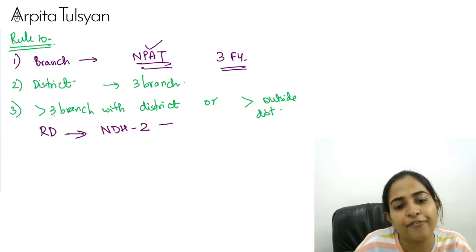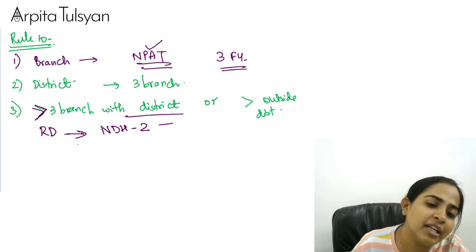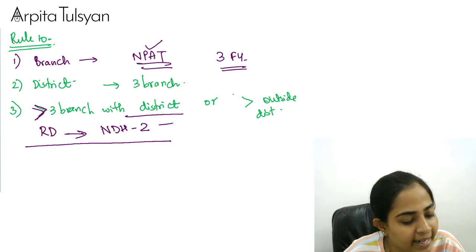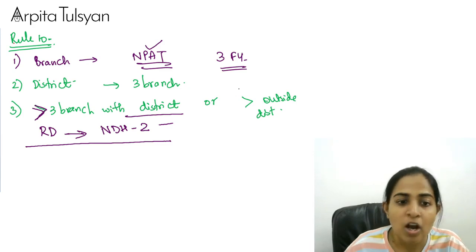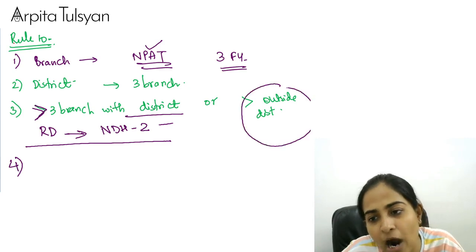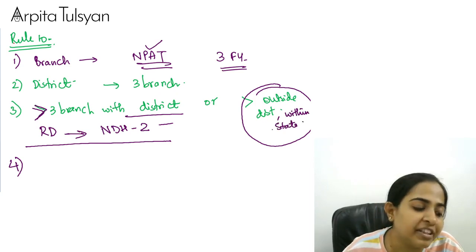So basically, if you want to open more than 3 within the district, or outside the district, just communicate this fact to the regional director in form number NDH2. But what is not allowed here is, wherever they are writing outside district, it should be within the state only.